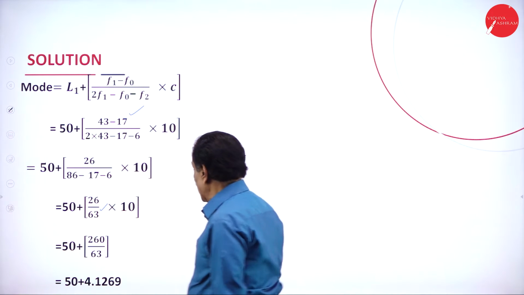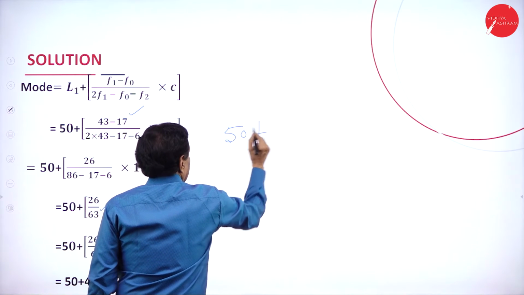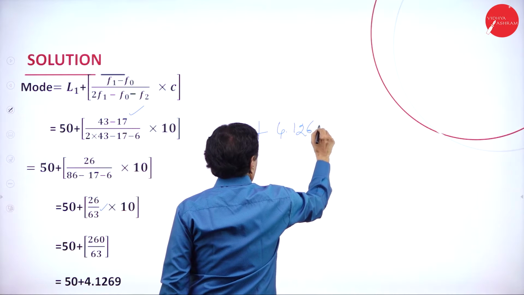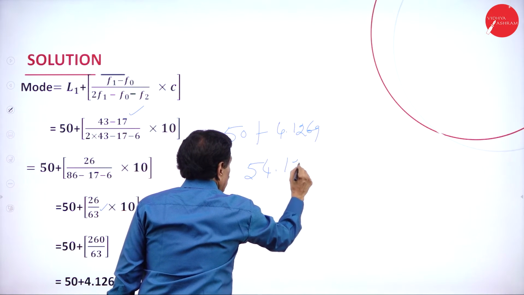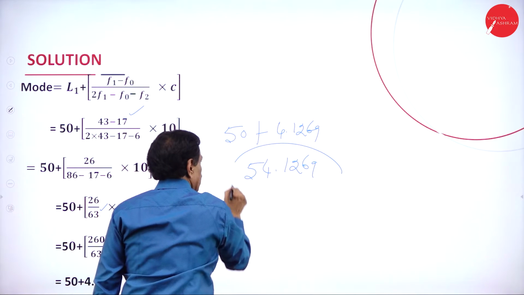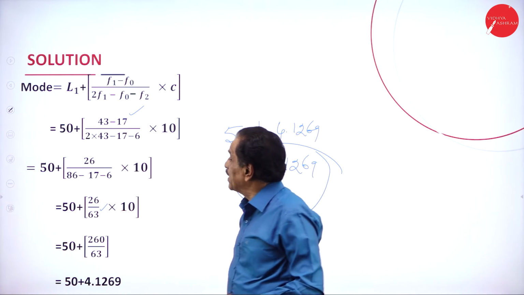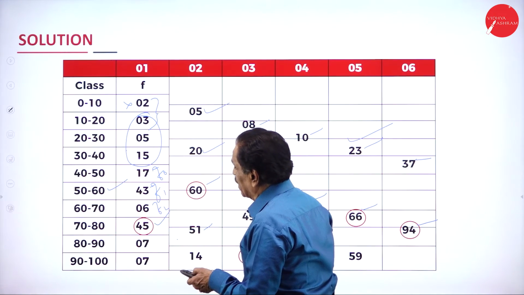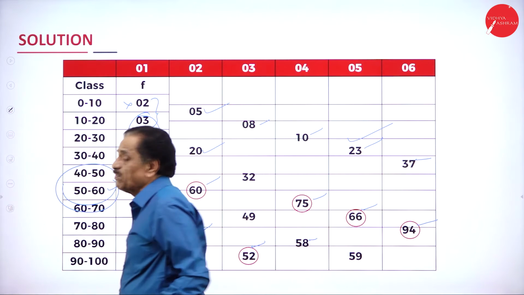4.1269. If I add this figure, this is your 50 plus 4.1269, it is 54.1269, your mode. So the mode lies in the modal class, which means 50 to 60. Your modal class, I'll tell you, 50 to 60. Your answer should come within this 50 to 60.